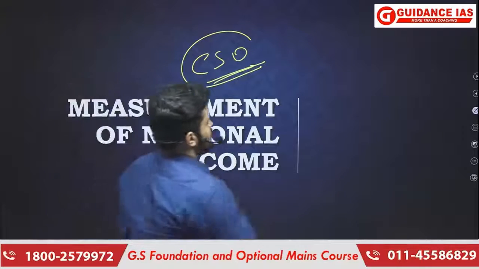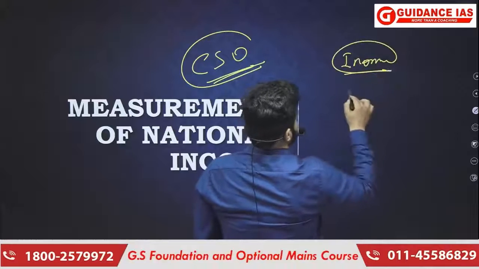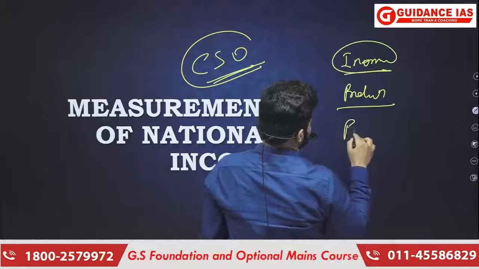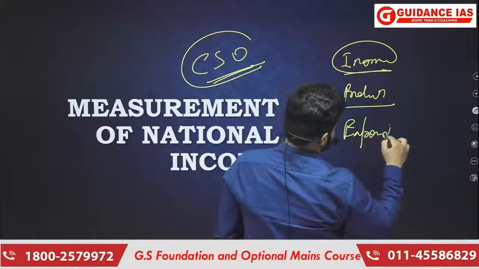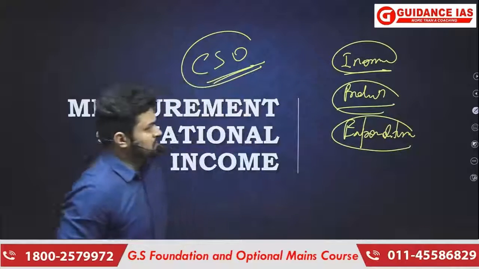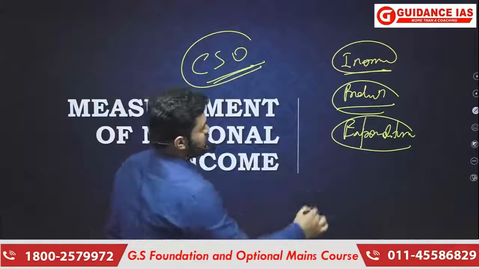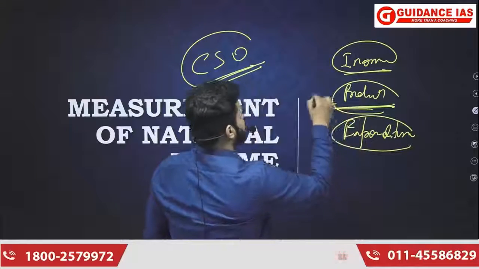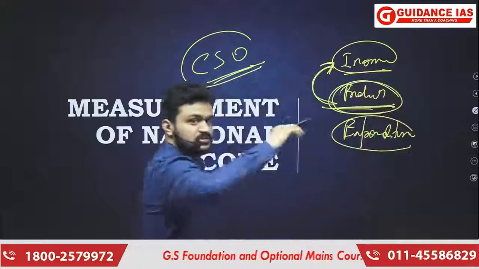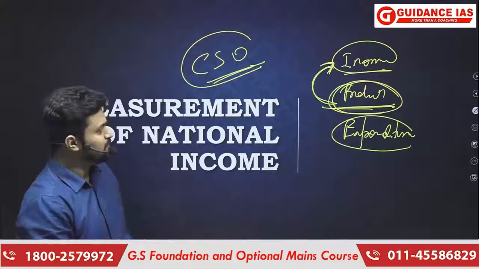Okay, so why are there three different methods of measurement of national income? Understand, we had the income method, then the production method, then the expenditure method. Every production, I told you, is going to generate certain income, or an equivalent amount of income.